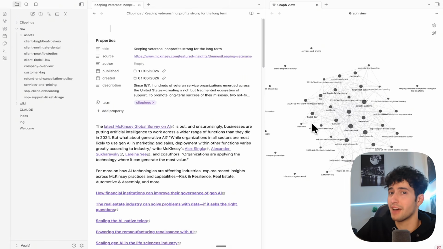But now I want to be very clear on something, which is that you don't actually need this knowledge-based system to be using Claude Code productively. But setting this up correctly can actually save you hours every single month and give context to Claude every single week. That's why I would strongly advise you to take the time and actually set up this memory system in just 10 minutes.